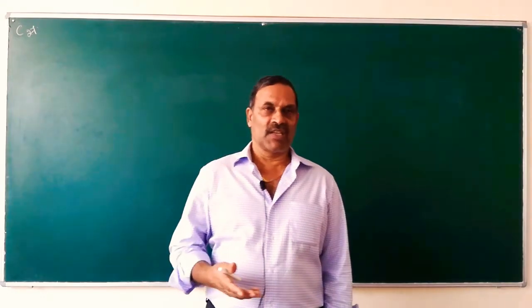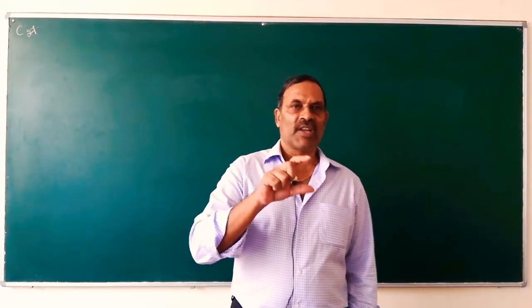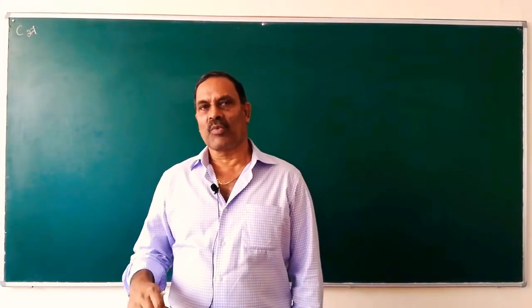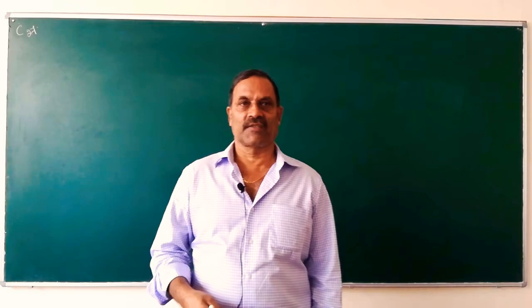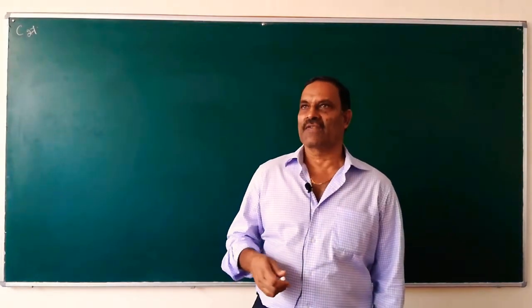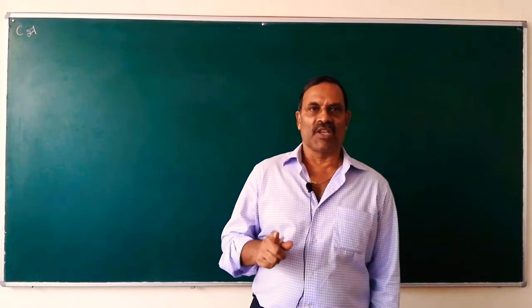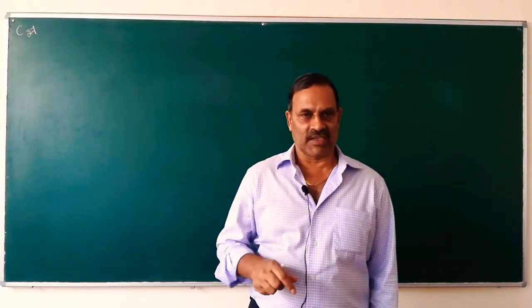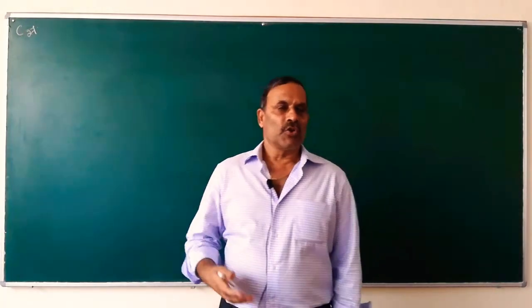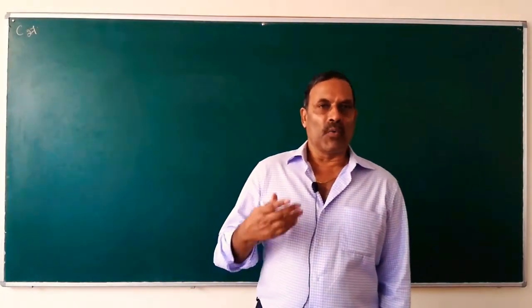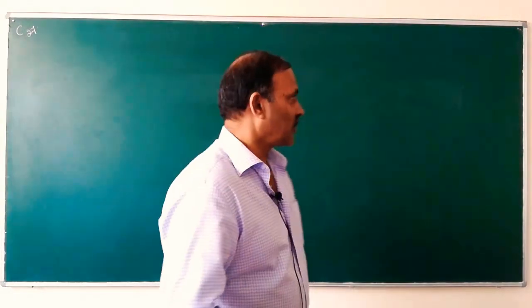Another way of stating it is: when one form of energy disappears, an equivalent amount of another form of energy appears. And a third way of stating it is: the energy of an isolated system is always constant. So you can learn whichever is easier for you.